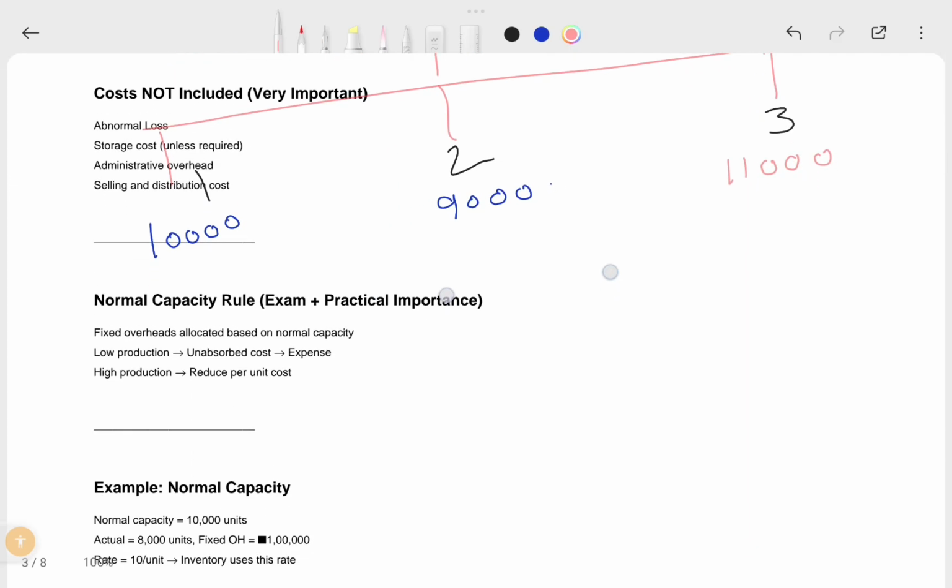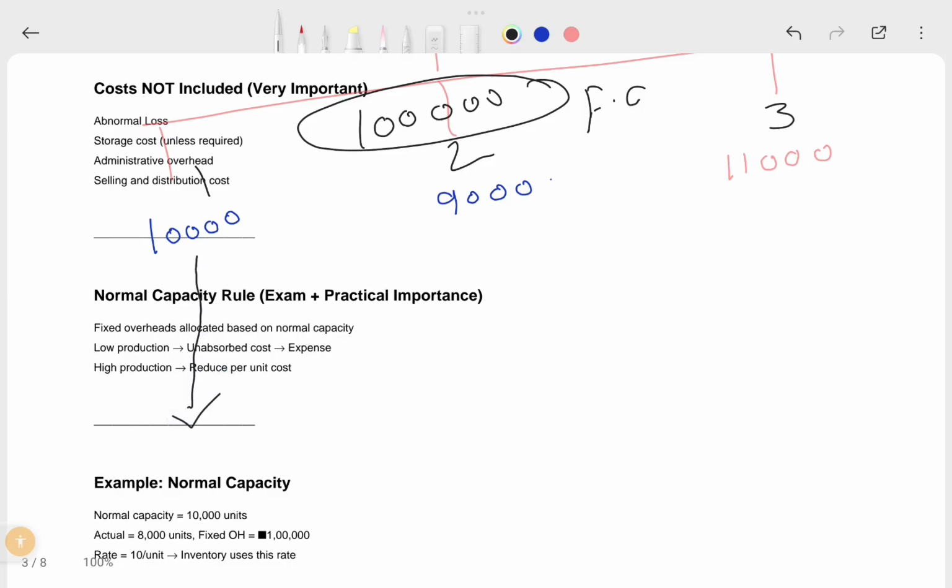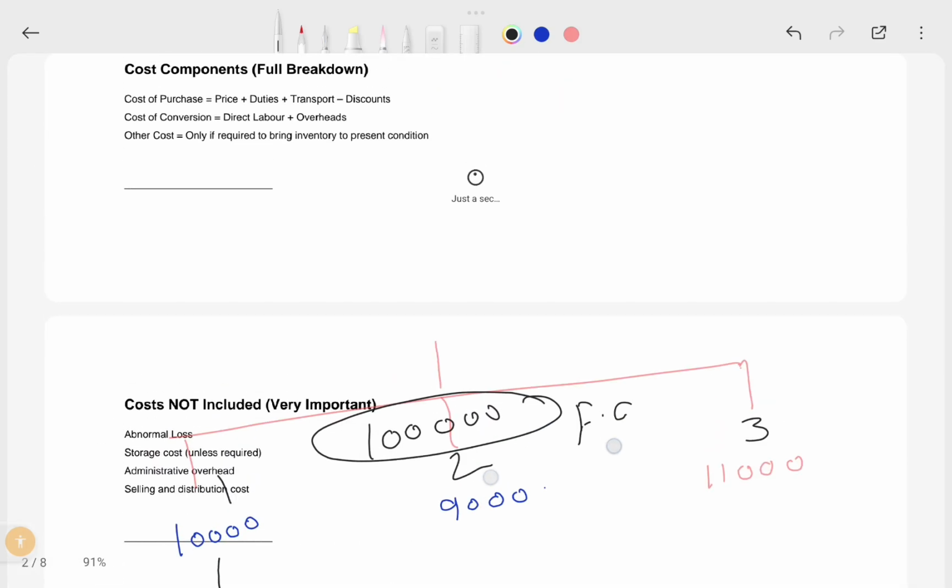Now, you have to know how you allocate this fixed cost to the inventories. So, you have incurred the entire 1 lakh. This is your fixed cost, right? So if you manufacture entirely 10,000 without any loss, for how many units is this fixed cost?